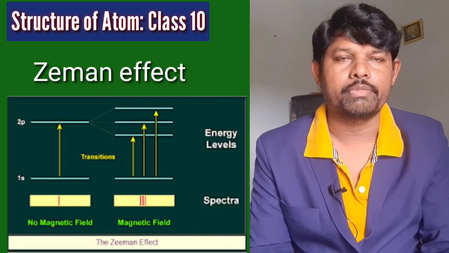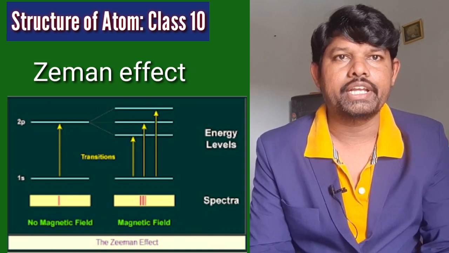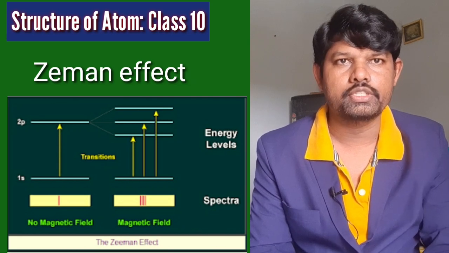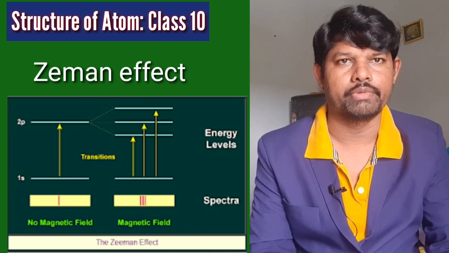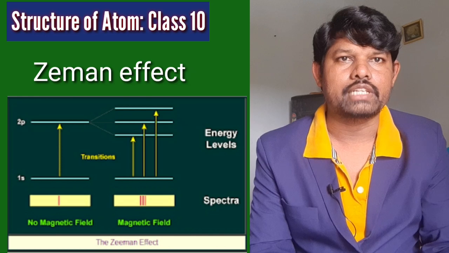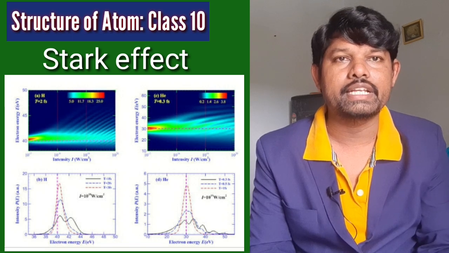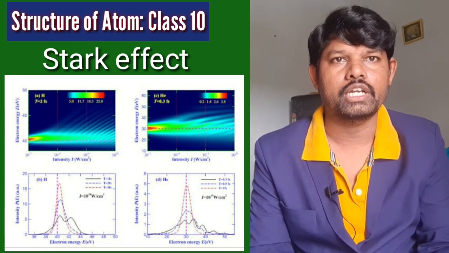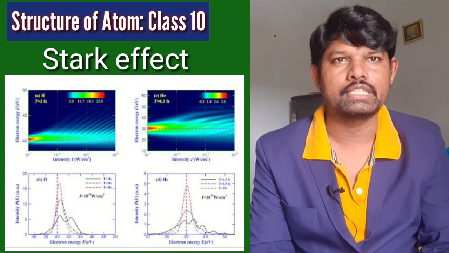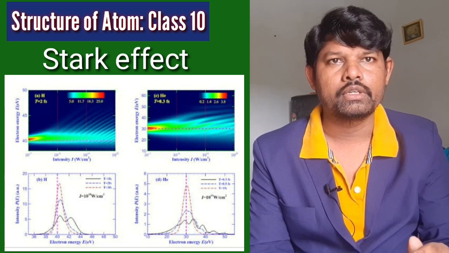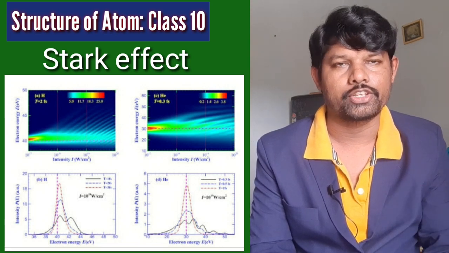Next one, Zeeman effect and Stark effect. What is the Zeeman effect? The splitting of spectral lines of atoms and molecules in the presence of an external magnetic field is called the Zeeman effect. And the Stark effect is the splitting of spectral lines of molecules or atoms in the presence of an external electric field. These are the two basic types you will see here. You will learn more about the Zeeman effect and Stark effect in the next grade.